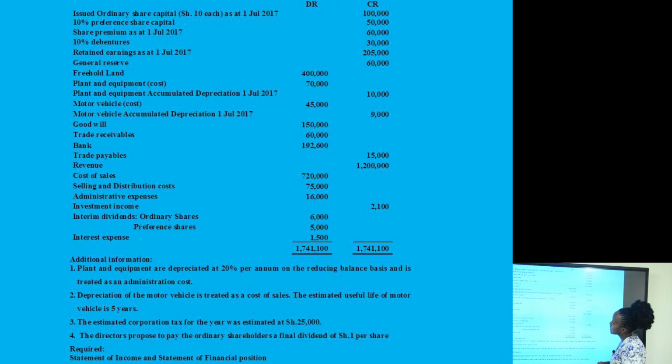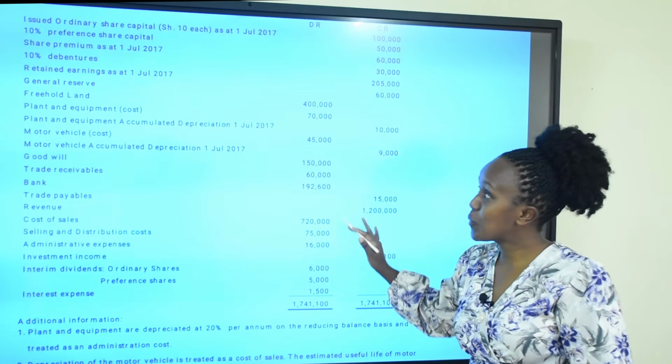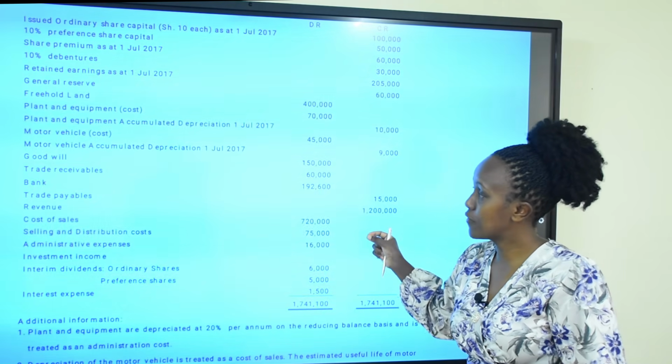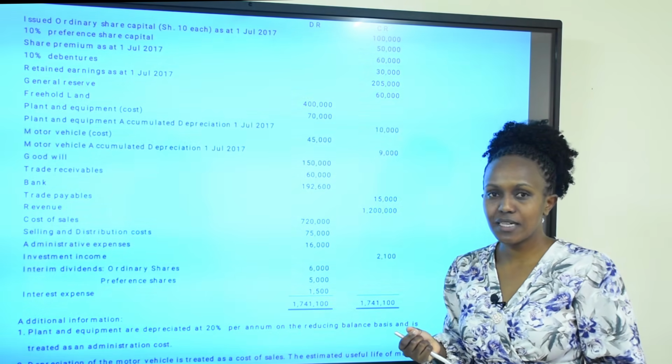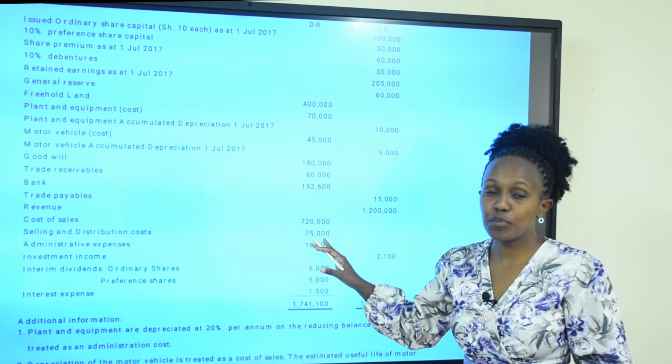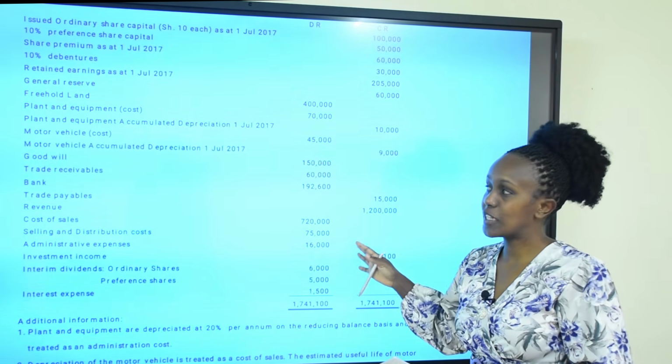We have retained earnings, general reserve, freehold land, which is an asset, plant and equipment, an asset, motor vehicle, at cost, an asset. We have goodwill, an intangible asset, trade receivables, current asset, bank, current asset, trade payables, current liabilities, revenue, cost of sales, distribution costs, and so on. So we are going to compute this question as we have seen in part 2 of the video. So watch out for part 2 of company accounts, where you're going to learn how to compute the income statement and also the statement of financial